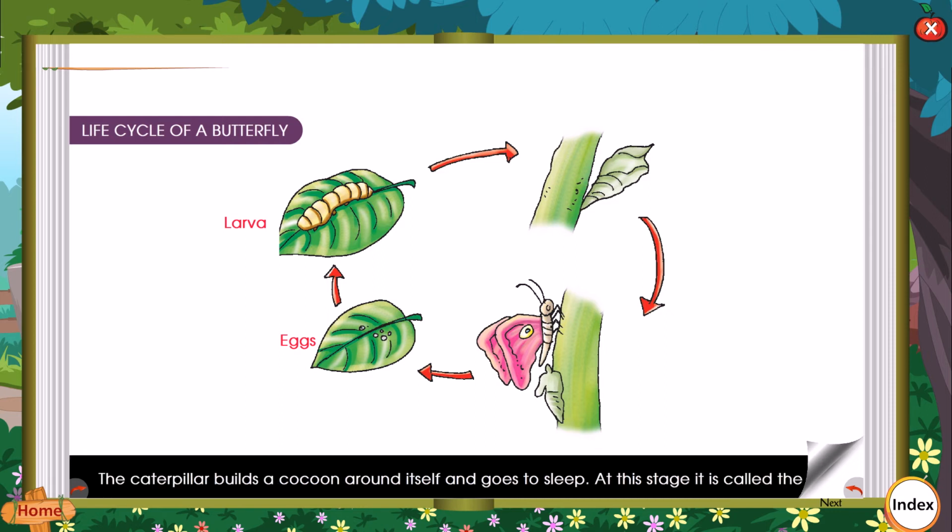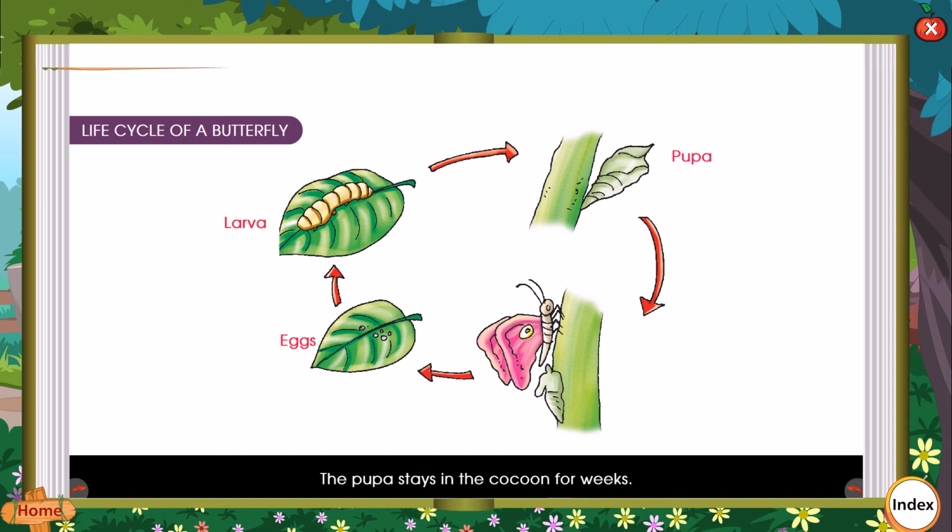The caterpillar builds a cocoon around itself and goes to sleep. At this stage, it is called the pupa. The pupa stays in the cocoon for weeks. During this time, it sheds its skin many times and gives rise to a butterfly. This process of shedding skin is called molting. When the butterfly is fully developed, the cocoon splits open. Slowly, the butterfly crawls out, dries its wings, and flies away.